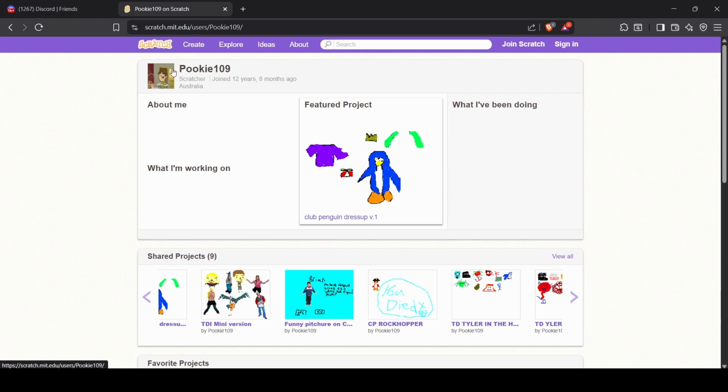And the reason I have Cody from Total Drama Island as my profile picture is because I was a pretty big Total Drama fan at the time, and Cody was one of my favorite characters from that show. I think this picture specifically is from Total Drama World Tour, if I'm correct.